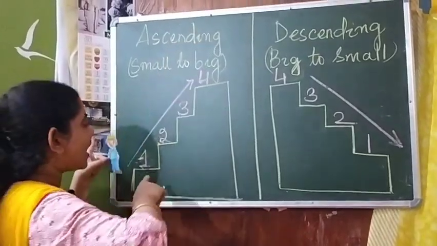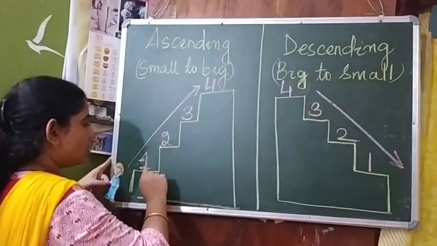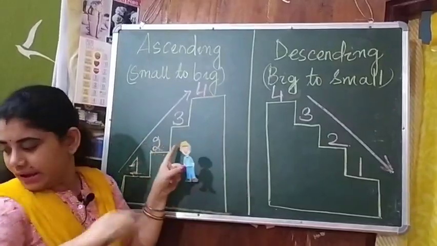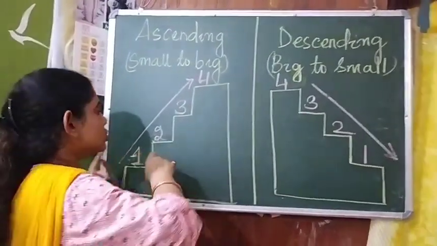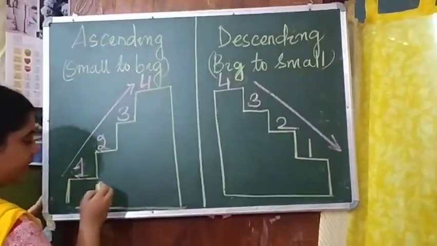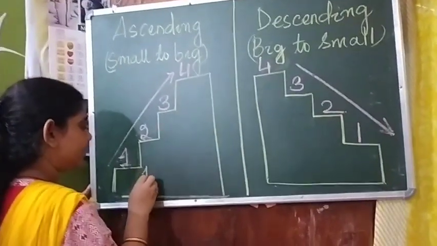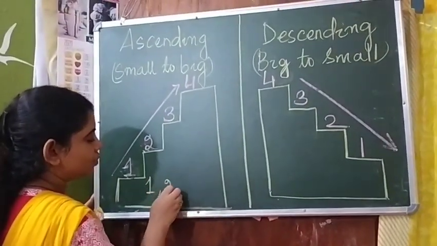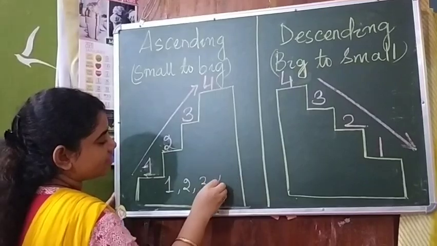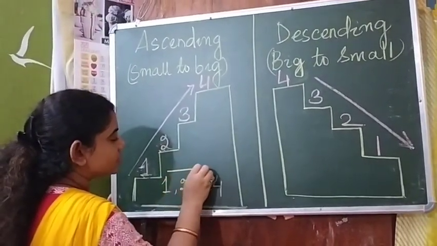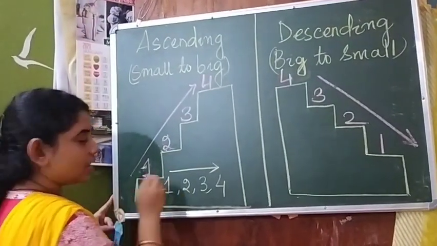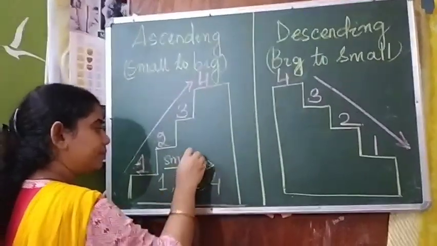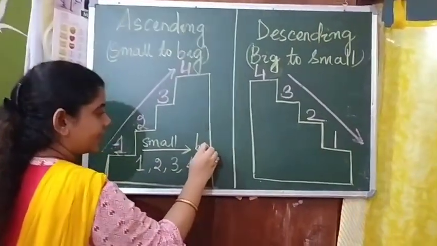Ascending means you have to arrange the numbers from small to big. So here are the numbers. You have to arrange them. So the first number will be 1, then 2, then 3, then 4. That means from small to big.